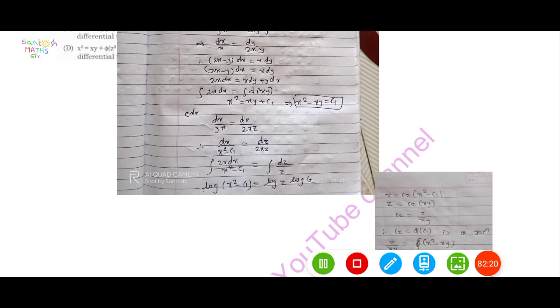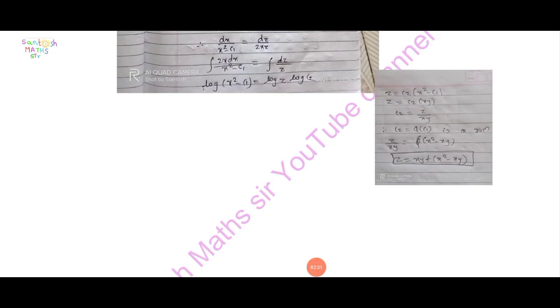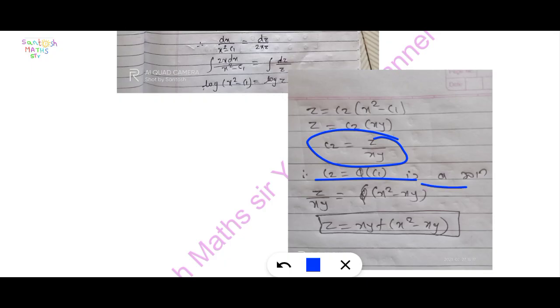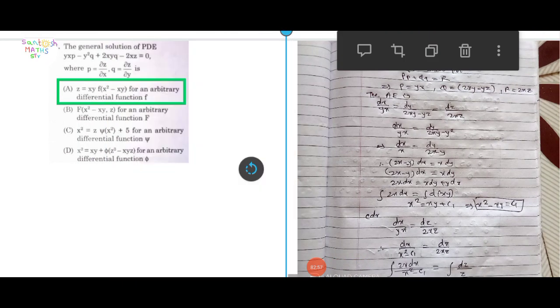Find a solution. Finally we get the first solution, x square minus xy equal to c1, and take another 2, and here also finally get c2 is equal to z upon xy. Put c2 is equal to phi of c1 as the solution, and z upon xy equal to phi of x square minus xy, that is, z is equal to xy f of x square minus xy. Here option A is correct.